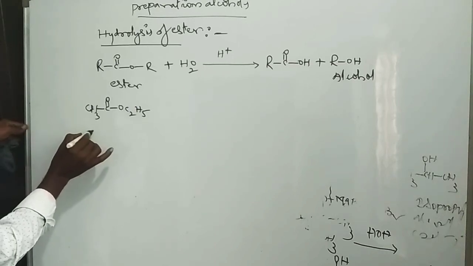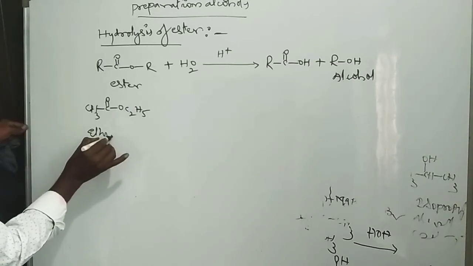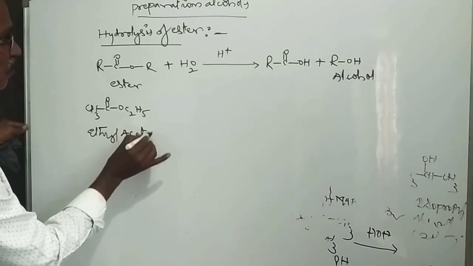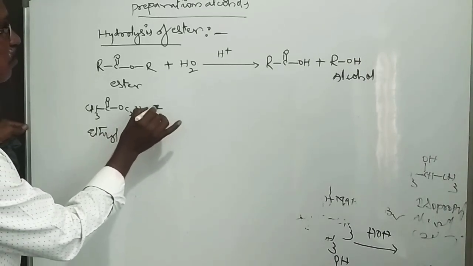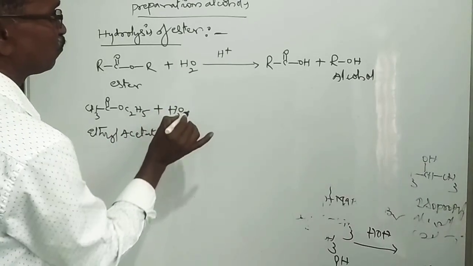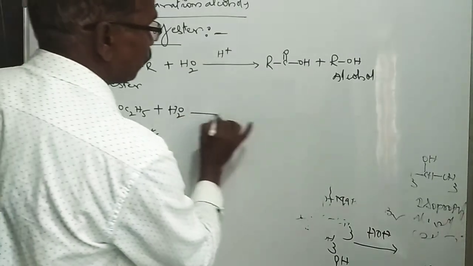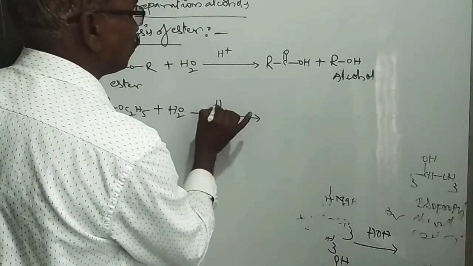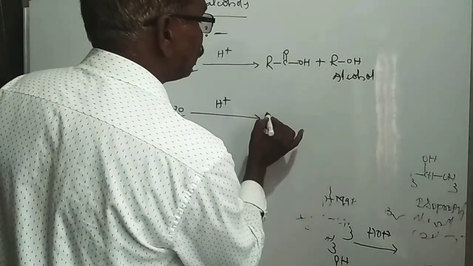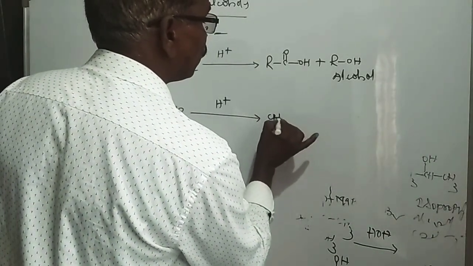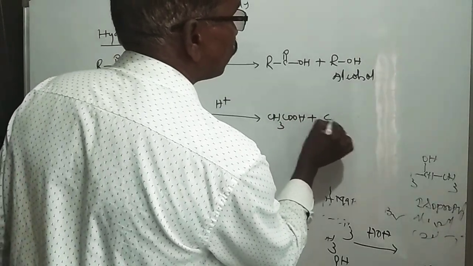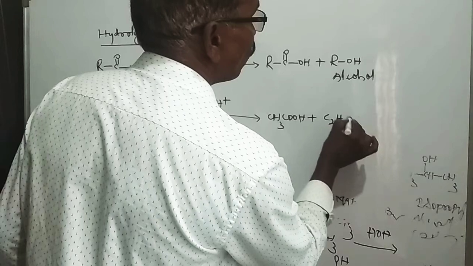It reacts with a water molecule, H2O, in the presence of acid, H plus, to form CH3COOH plus C2H5OH.